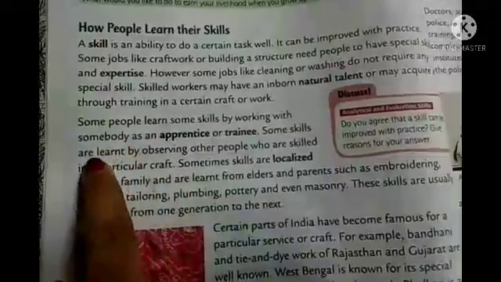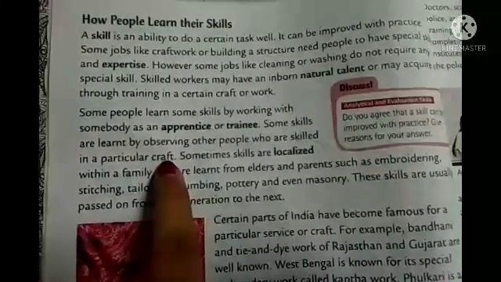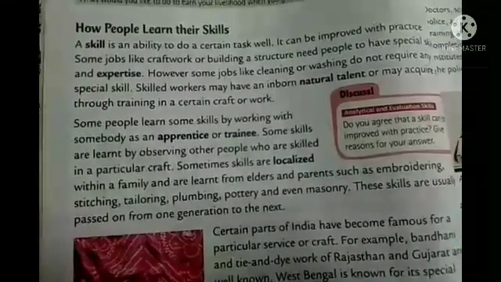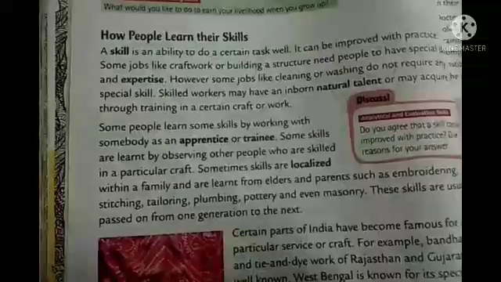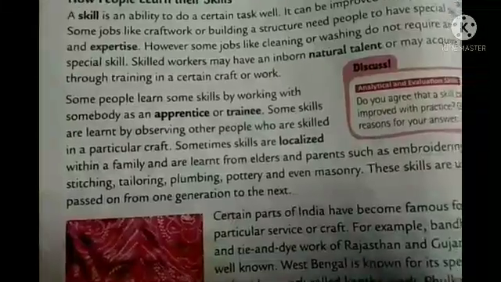Some skills are learned by observing other people who are skilled in a particular craft. That means not only can we get admission or take training in a particular institution, but in some cases, by observing also, we can acquire some skill.